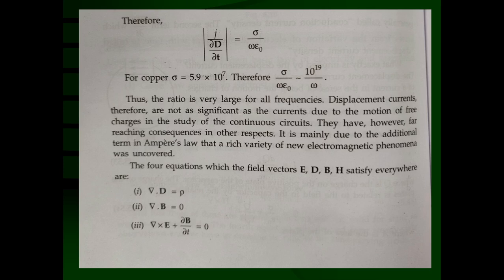And it explains the electromagnetic waves which propagate in space or vacuum. The light is also an electromagnetic wave, and that can be explained through this displacement current density, and so many electromagnetic phenomena were uncovered.